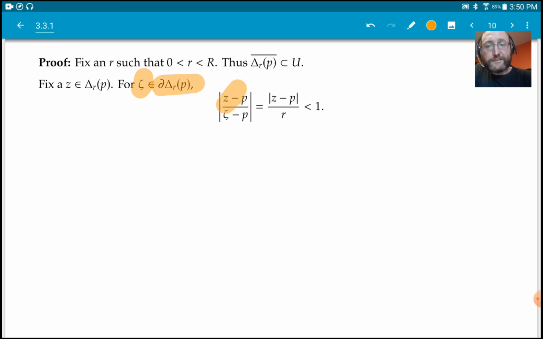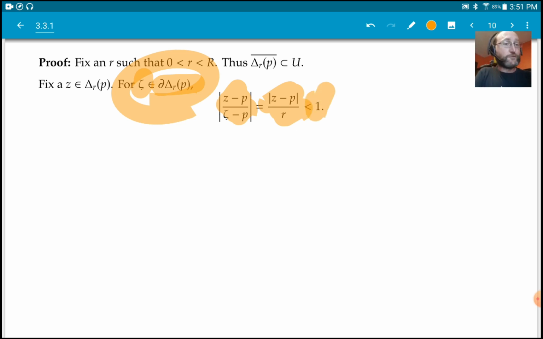And let's look at this expression over here, and we're going to see why that expression is important in a moment: Z minus P over zeta minus P, and let's look at the modulus of that. Now, zeta is on the circle, and P is the center, so zeta minus P in modulus is exactly r. And for the top, Z minus P, Z is in the little r disk, so its modulus is less than r, so the whole thing is less than 1.